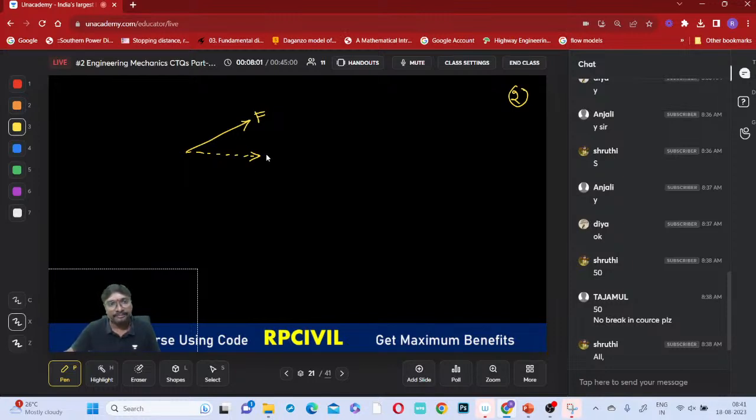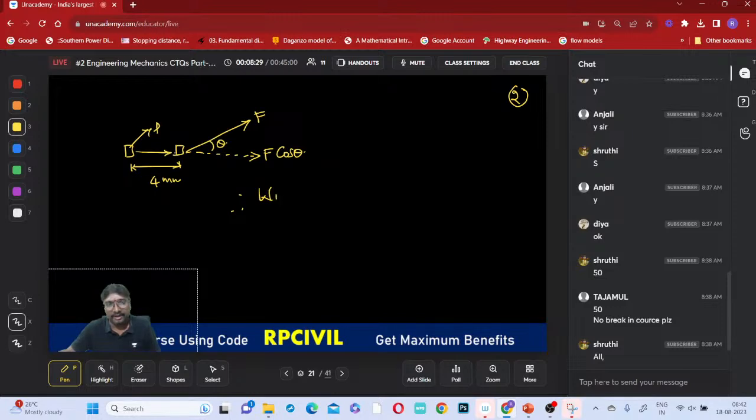If you observe, this is your theta, and this is your F cos theta. F cos theta creates this motion, from this point to this point. Even though the force is applied like this, the motion is created in this manner. Here, what is the distance moved? 4 millimeter is the distance moved.